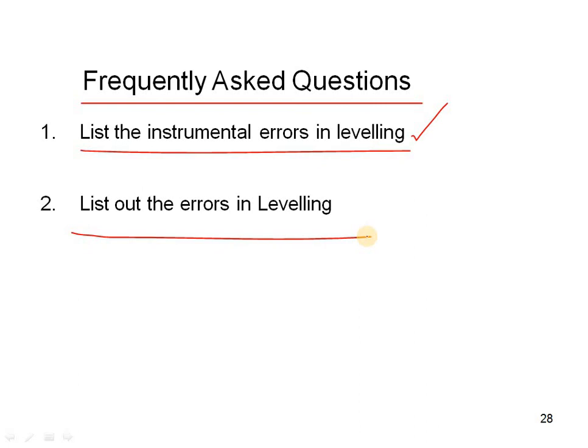The reading should be written in the field book as soon as it is taken. If you write readings very late, mistakes will happen, because if the instrument is suddenly moved to another point, we may forget the previous reading, or we will not get the same level again. So whenever you take a reading correctly, write it in the field book immediately. This will be good for the upcoming measurements.